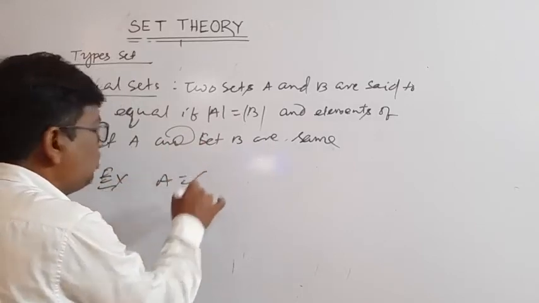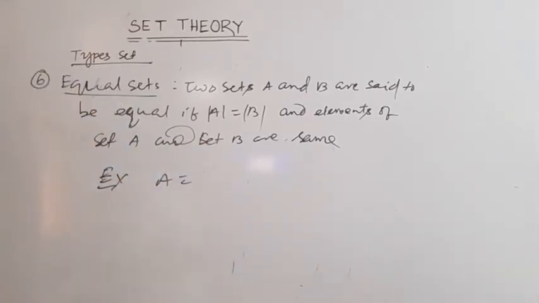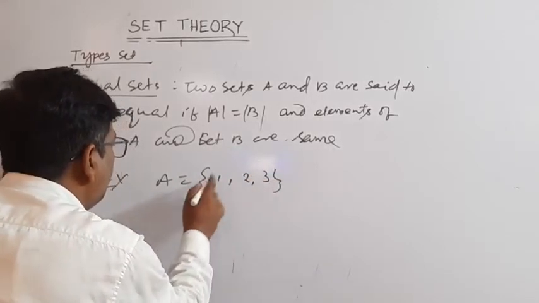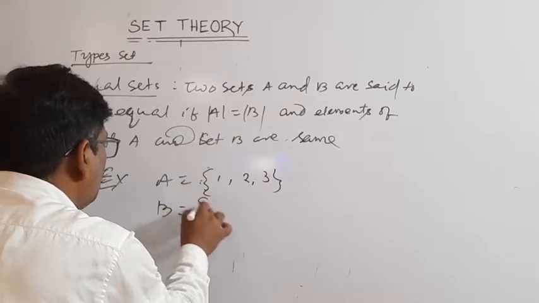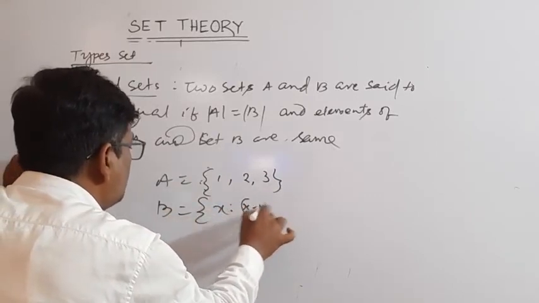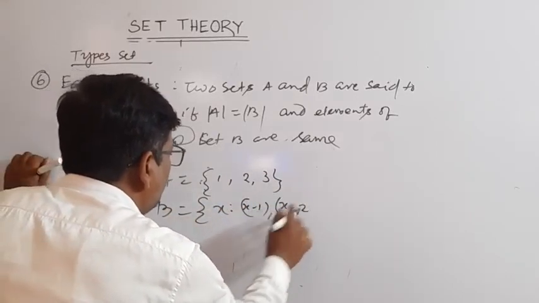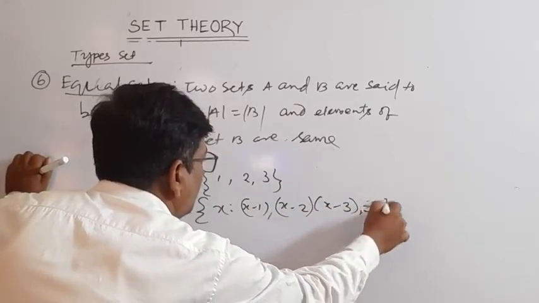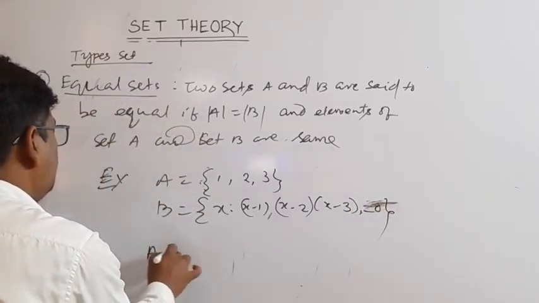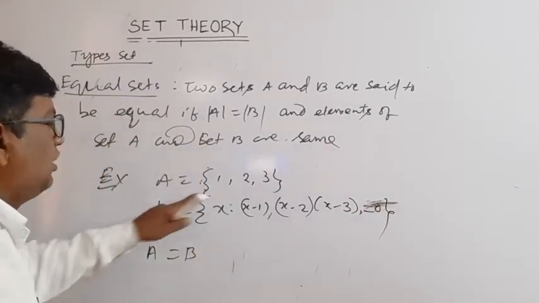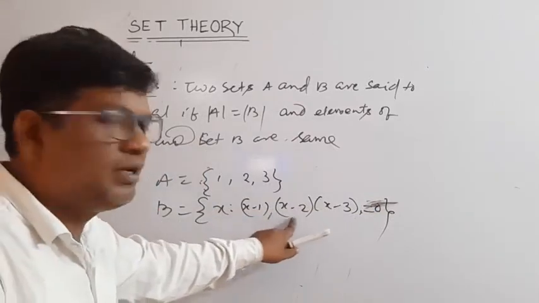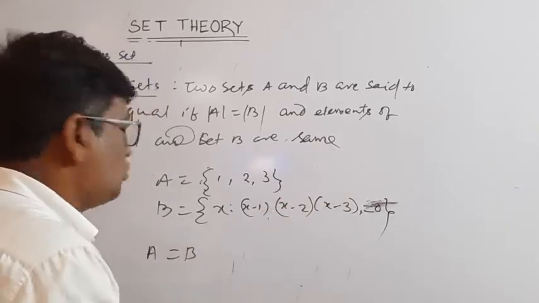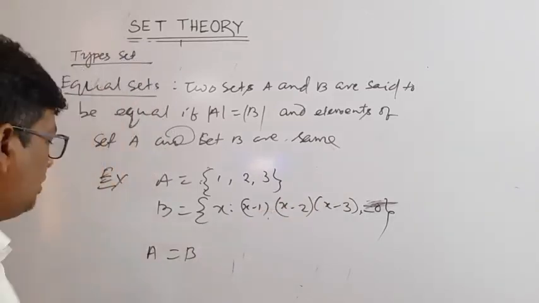Example: A is equal to {1, 2, 3}, and B is equal to {x such that (x minus 1)(x minus 2)(x minus 3) is equal to 0}. Here A is equal to B, because A equals {1, 2, 3}, and solving (x minus 1)(x minus 2)(x minus 3) equal to 0 gives x equal to 1, x equal to 2 and x equal to 3. So B is also {1, 2, 3}. So A equals B.